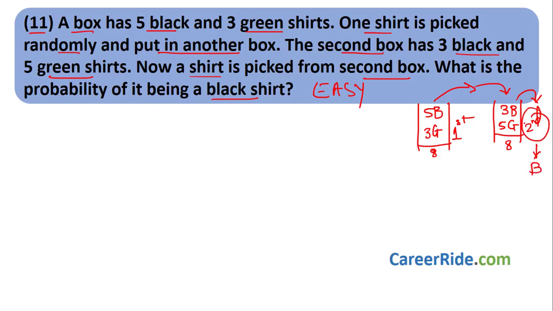Now you might directly write the probability is 3 upon total number of shirts 8, but it is wrong. Or you might add the shirts and write the probability as 5 plus 3 is 8, total number of shirts is 16, so 1 by 2. Again it is wrong, the approach is wrong.